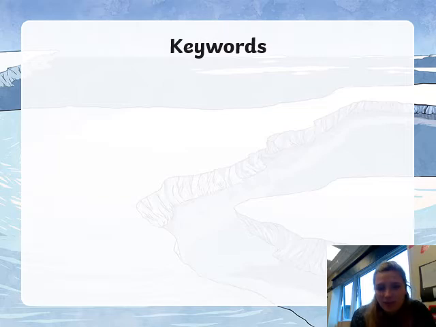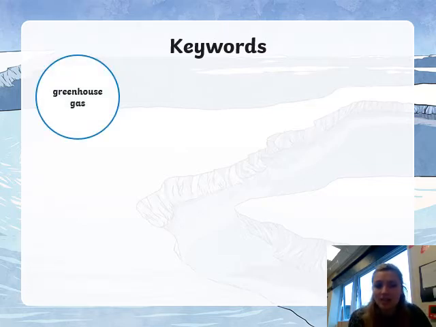Okay, so we're going to have a look at some keywords now that are really involved in looking at the habitat. And what I would like you to do is, when I say pause the video, I want you to see if you can think about how you could describe that. Okay, so our first word is greenhouse gas. So pause it now. How could you describe greenhouse gas?